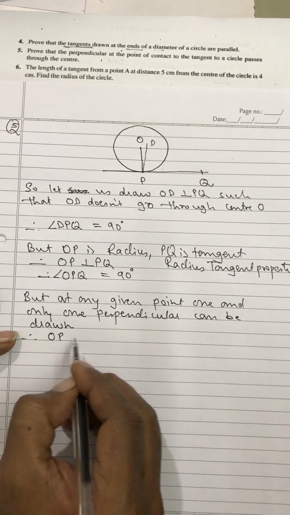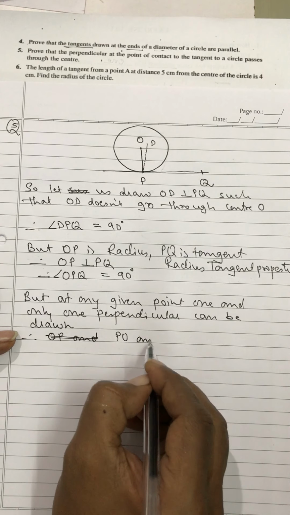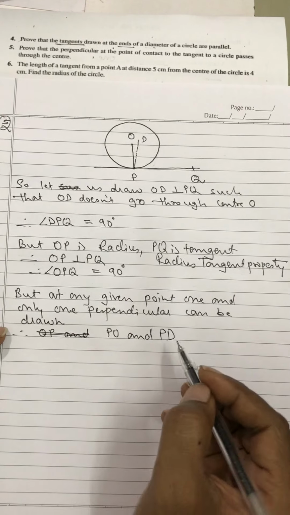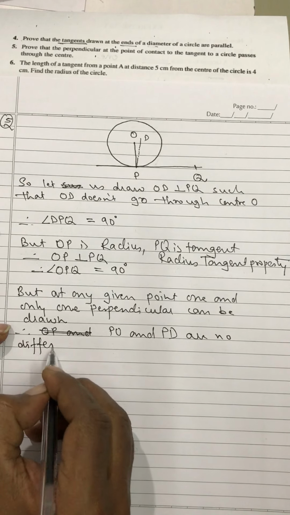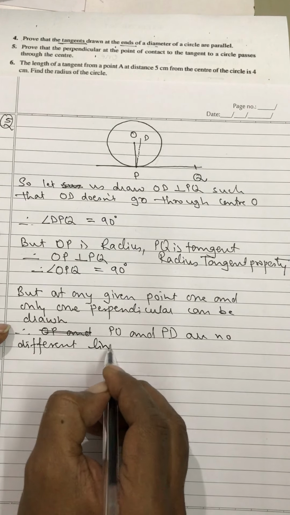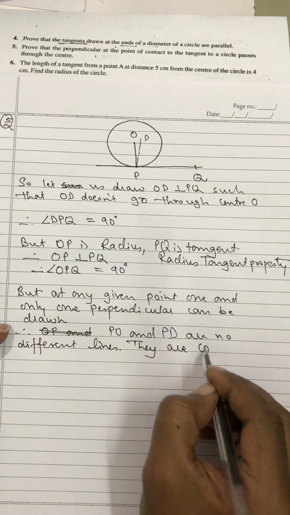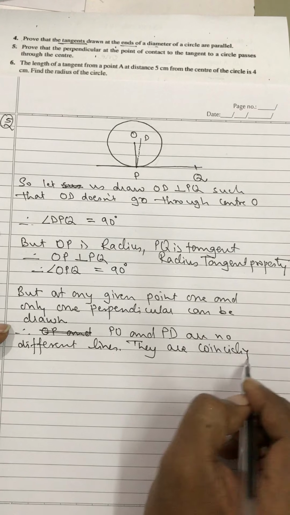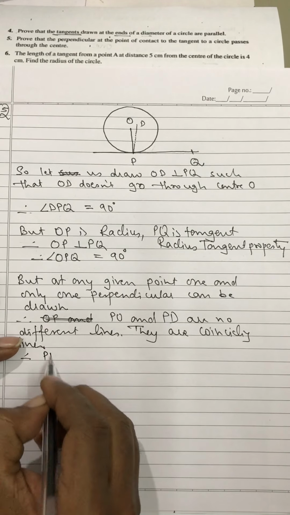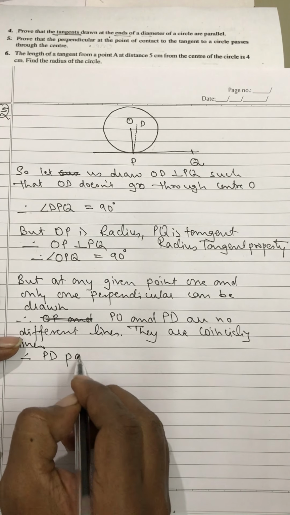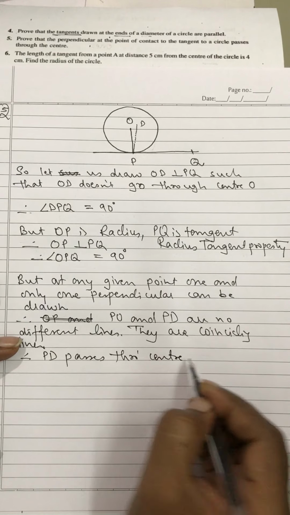Therefore, PO and PD are no different lines. They are coinciding lines. Therefore, PD passes through center O.